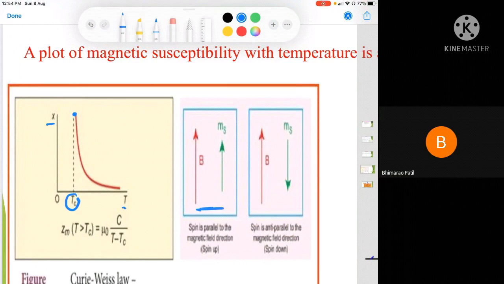But if you increase the temperature, the parallel alignment will be disturbed and the domains will move randomly, and therefore after that temperature, like paramagnetic substances, it shows a decrease in the molar magnetic susceptibility with respect to temperature, and after some temperature it becomes opposite to the applied magnetic field. Here it is aligned with the applied magnetic field, and here it is opposite to the applied magnetic field. Here Tc, the Curie temperature, is a characteristic property of ferromagnetic materials.